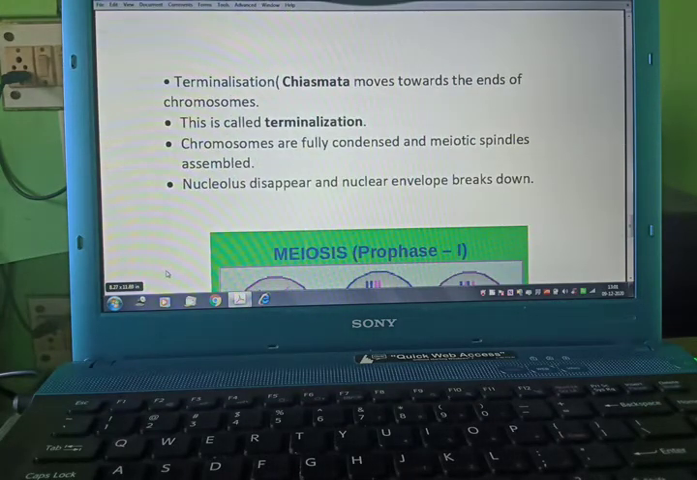Diakinesis. Terminalization means chiasmata move towards the end of the chromosome, which is known as terminalization, as I taught you in mitosis. Chromosomes are fully condensed and the meiotic spindle assembles, the nucleolus disappears and the nuclear envelope breaks down.